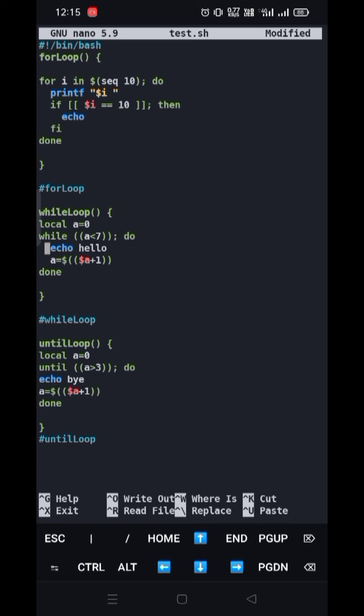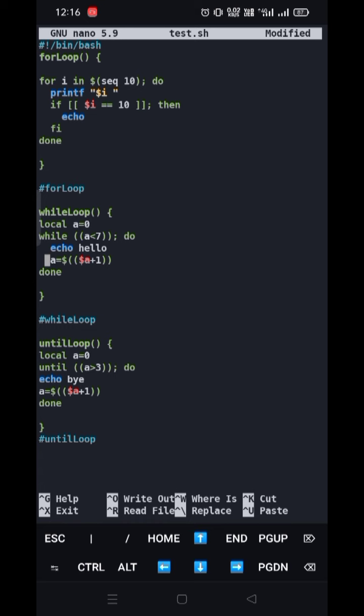Now I have done echo hello, it will print hello, and then at the next line it will assign a new value to a. And what is the new value? I have incremented the value of a by 1. What was the previous value of a? It was 0. Now I have given the value 1.